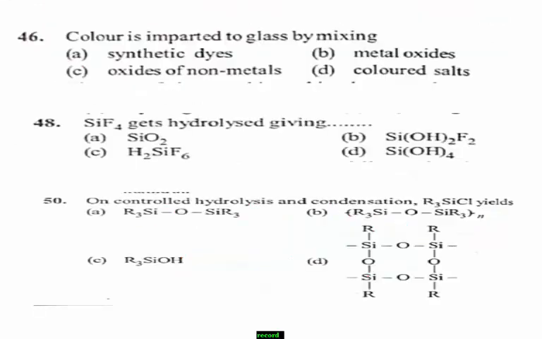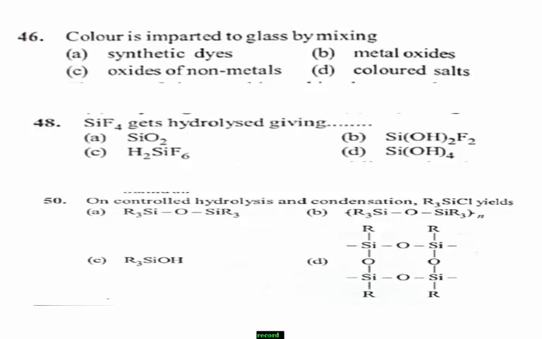Next, question number 46. Color is imparted to glass by mixing: option A, synthetic dyes; option B, metal oxides; option C, oxides of non-metals; option D, colored salts. Which one is the right answer?